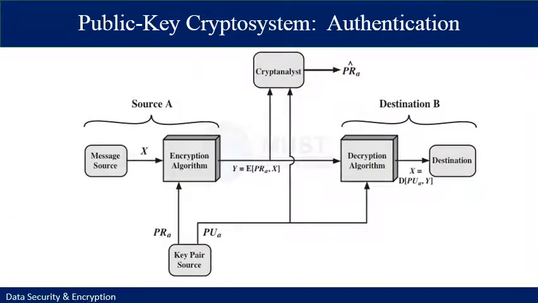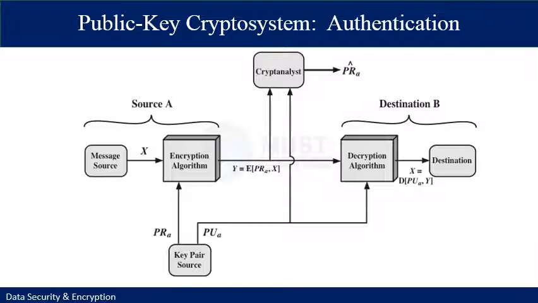As mentioned earlier, either of the two related keys can be used for encryption, with the other being used for decryption. This enables a rather different cryptographic scheme to be implemented.